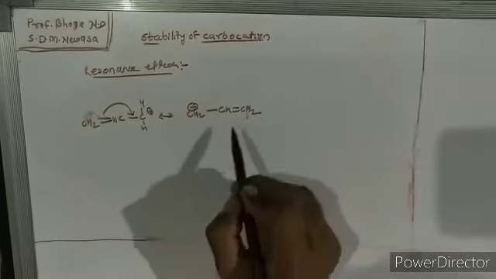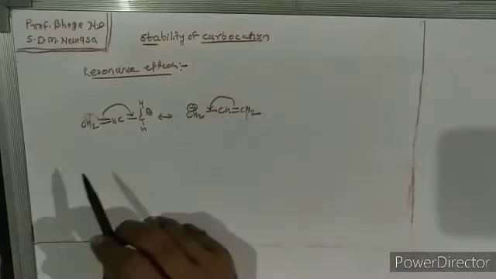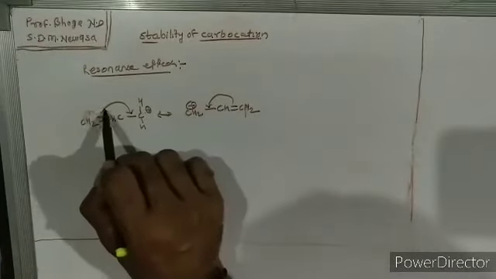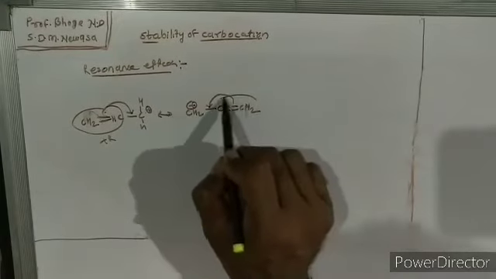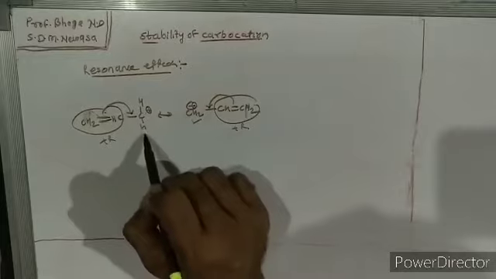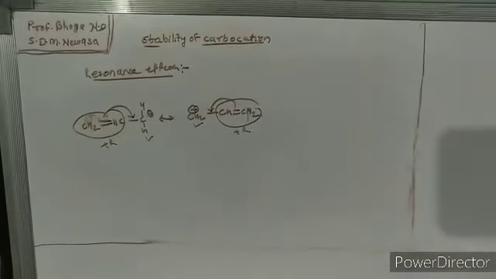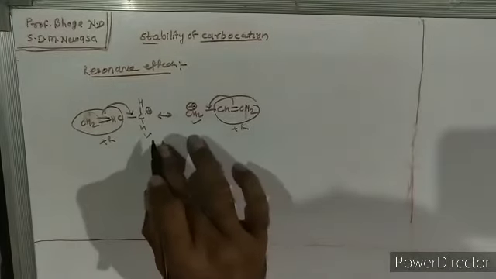Okay, in this way this carbocation gets stabilized. Here this group exerts a plus R effect and stabilizes this carbocation. So, electron donating.